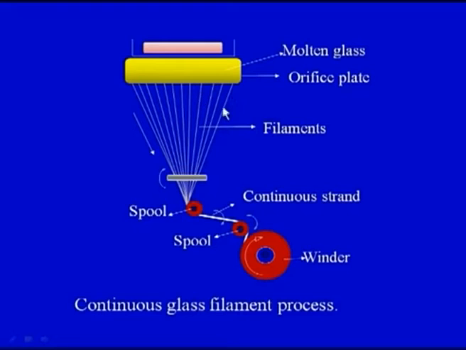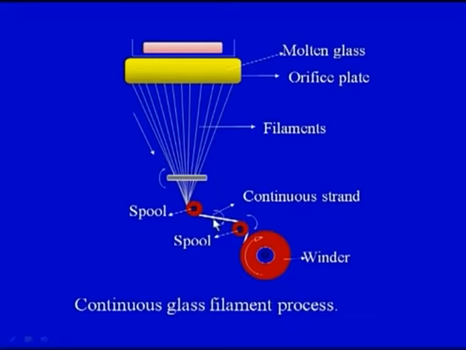So, two stages are already passed. The primary stage is the melting of the glass. The second stage is the passing of this molten glass through the orifice plate, and because there are very fine holes here, we get the fibers or filaments. These are the filaments of glass which are coming out of the orifice plate. Now, this spool is making these filaments into a kind of fiber.